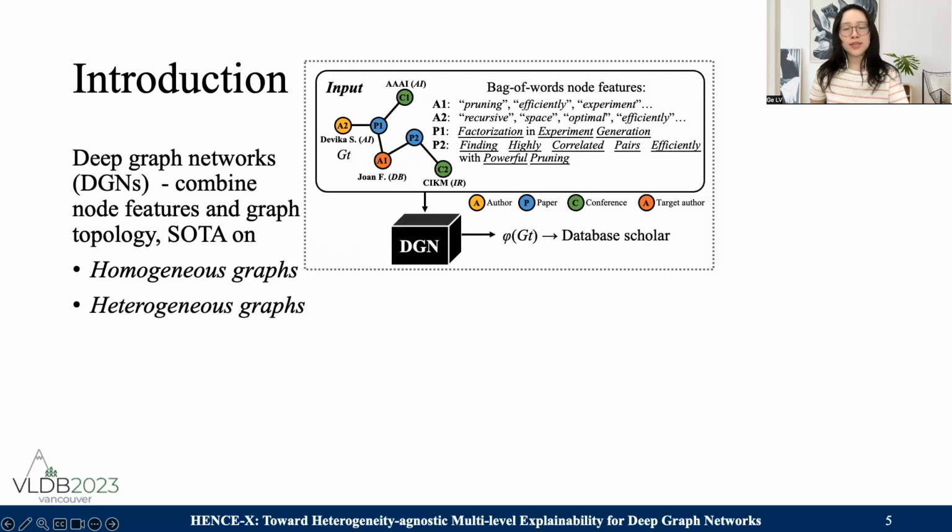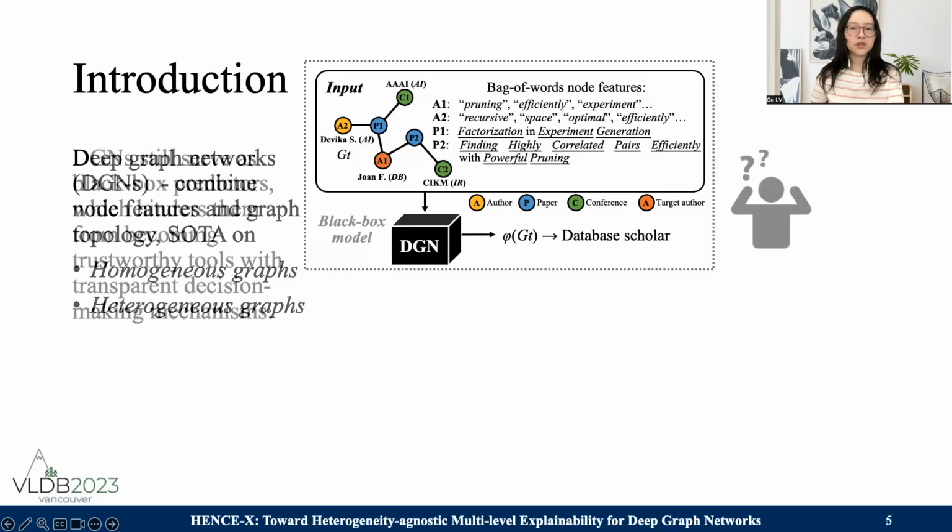And the figure shows an example of a heterogeneous DGN predicting research areas of our target author, John, based on her citation network. In this graph, we have three types of nodes: the author node, paper node, and conference node, while research keywords are encoded using bag of words as node features. Author and conference nodes are labeled by their areas, such as database, artificial intelligence, and information retrieval. In this example, the DGN correctly predicts that John is a database researcher.